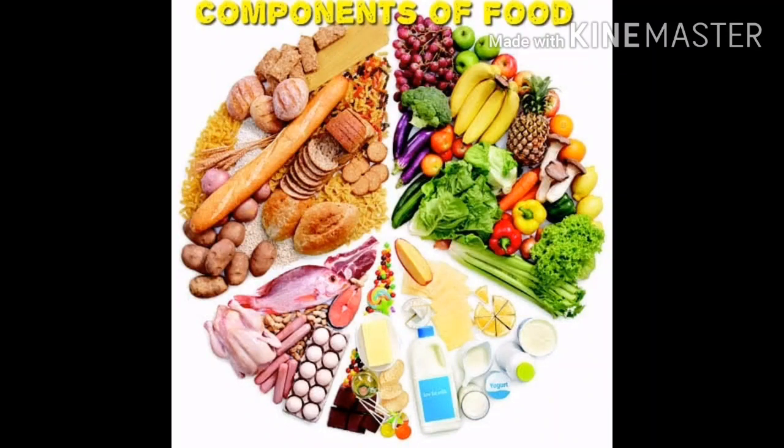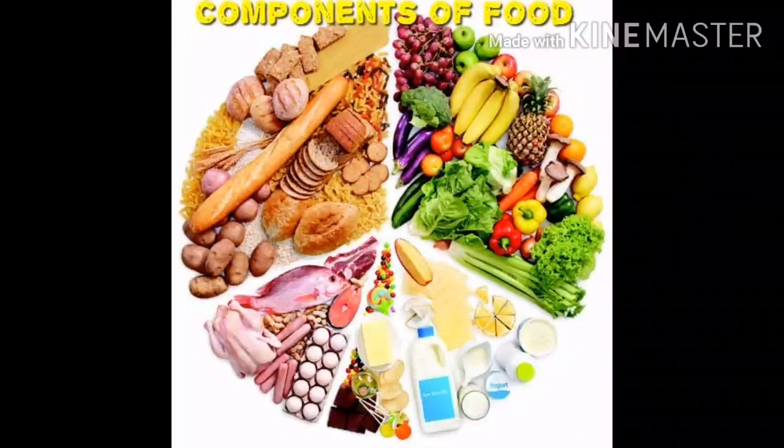It is important to know the role of these nutrients in our food and identify the type of food that provides these nutrients. So now we shall know about the various components of food and their role in keeping us fit and healthy. Because you know that everyone likes to be fit, fine and healthy. So let us see now.